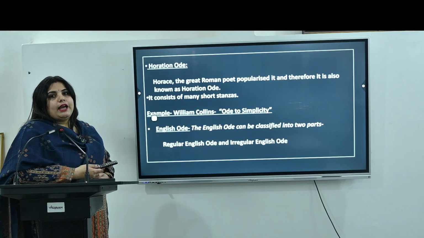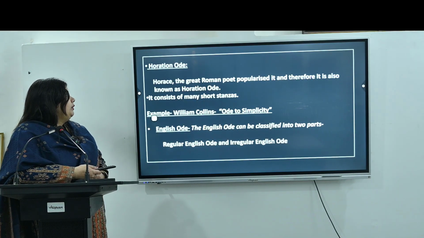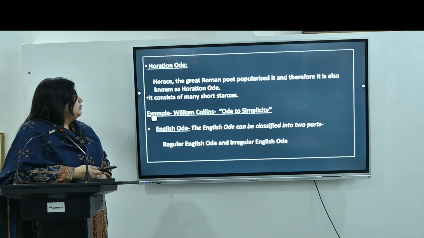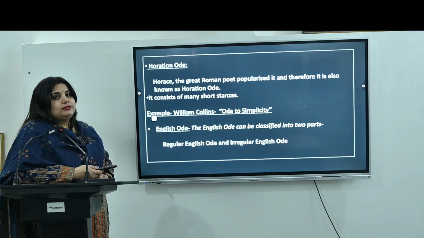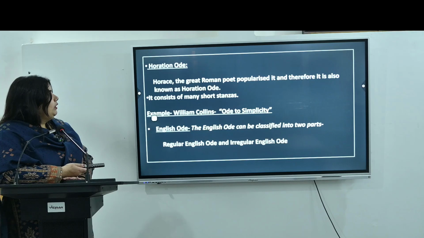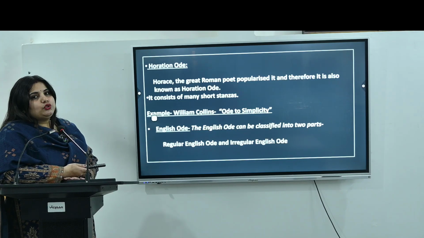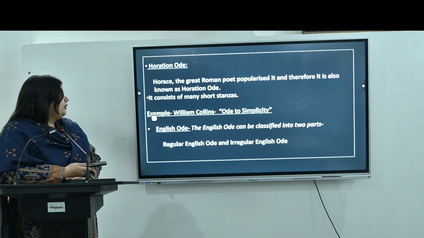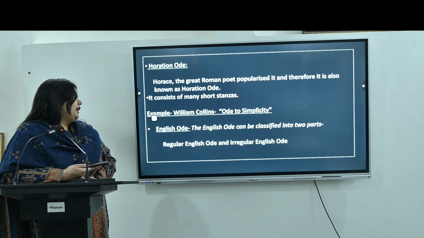Now we have another type of ode, which is the Horatian ode. This Horatian ode is named after the great Roman poet Horace, who popularized this form, and therefore it is also known as the Horatian ode. It consists of many short stanzas. Then we have the third type, which is the English ode.